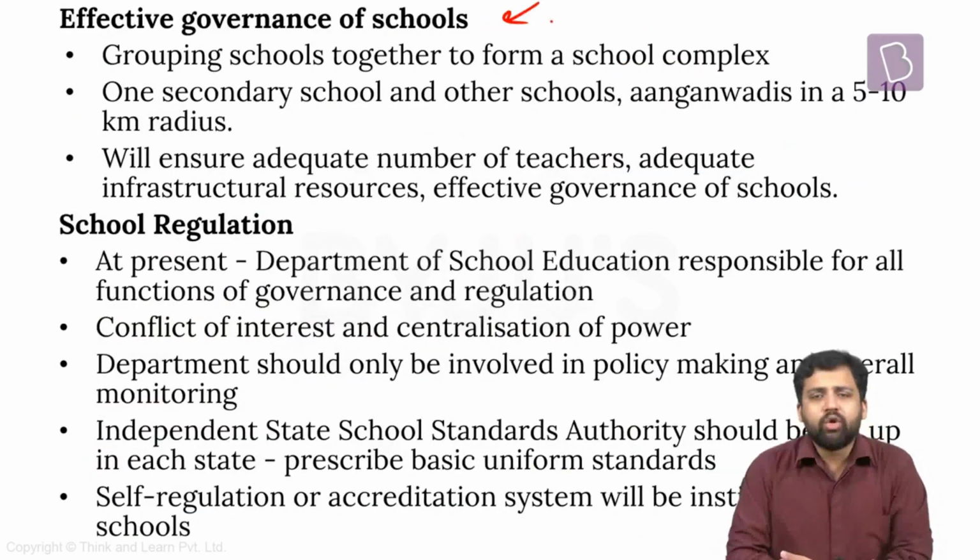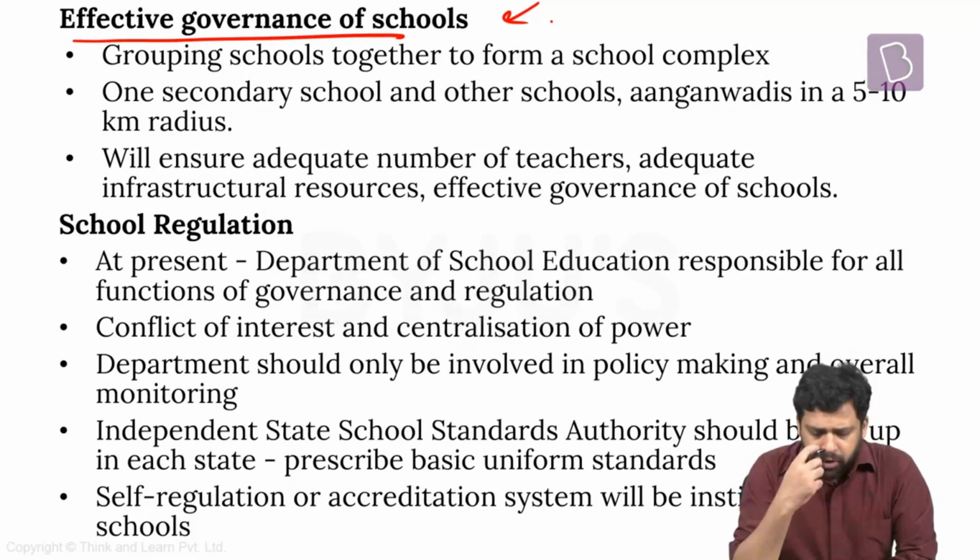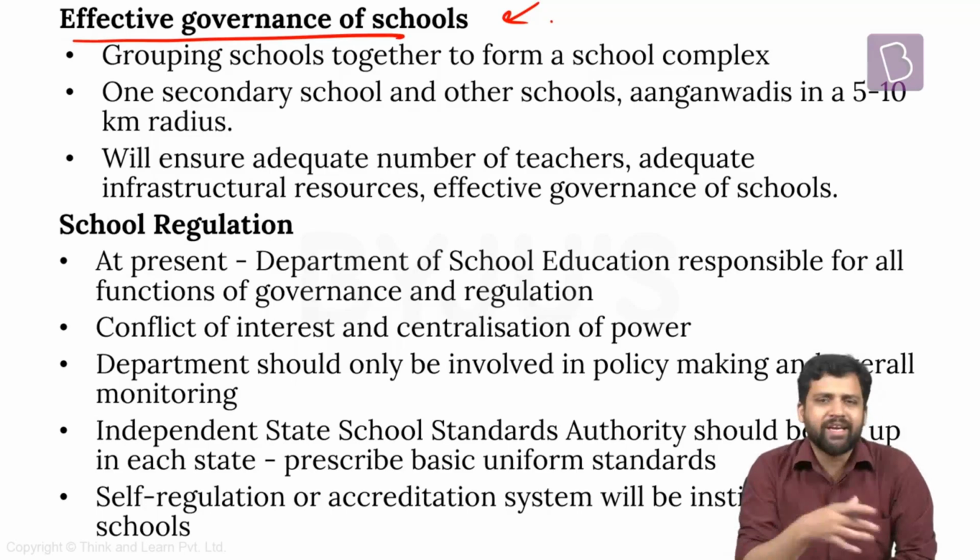Apart from that, what can be done to improve governance of schools? Now, as per the Right to Education Act, what was the aim of the Act? It wanted to ensure that children have access to education. So there were some provisions according to which you need to have schools within a particular distance of any human habitat. If there is a village, there has to be a school within a particular distance. It will ensure that kids in that village can access schools.